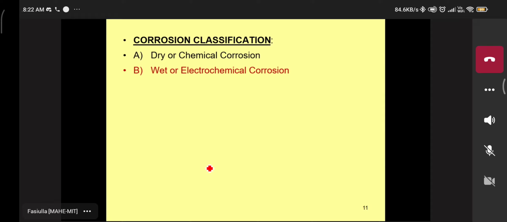Sir, oxidation of the metal occurs. Oxidation of the metal occurs. Okay, fine. Sir, another important thing, no electrolyte is involved. Yes, very good. That electrolyte is not involved. Okay, electrolyte is not essential. So my question is, what do you mean by electrolyte? Somebody can say that the electrolyte is not involved, electrolyte is not essential. It's a salt solution.